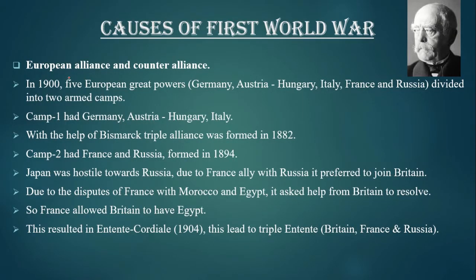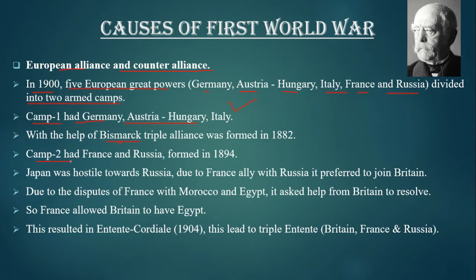The first one is European alliance and counter alliance. In 1900, five European great powers, that is Germany, Austria-Hungary, Italy, France and Russia, divided into two armed camps. The first camp had Germany, Austria-Hungary and Italy. They formed the Triple Alliance in 1882 with the help of the German Chancellor Bismarck.